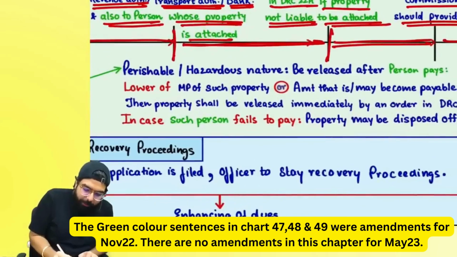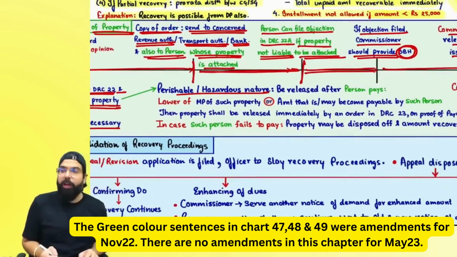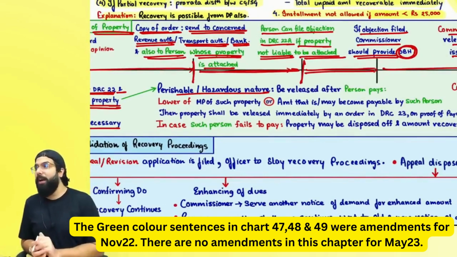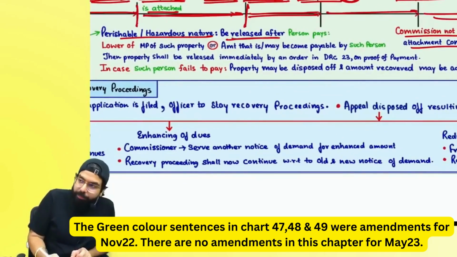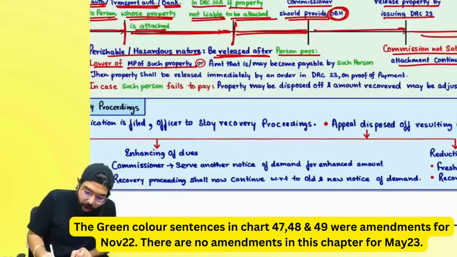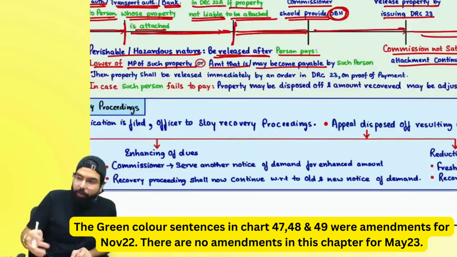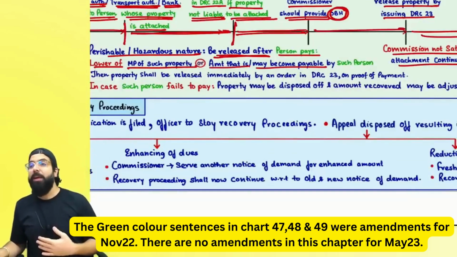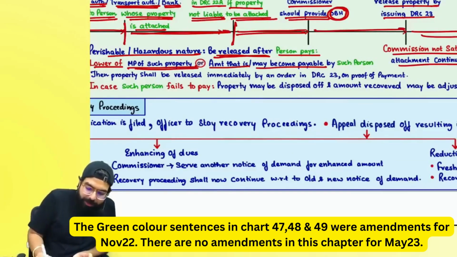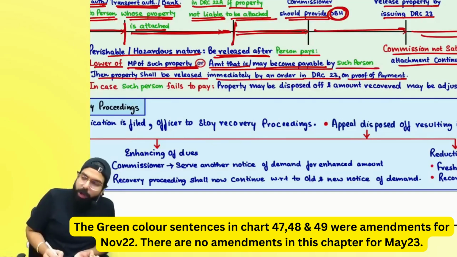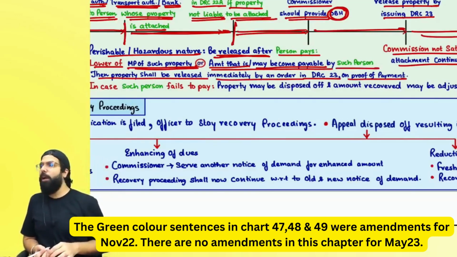Always remember one thing, if perishable or hazardous nature goods property has been attached, if they have gone ahead and attached something which is perishable or hazardous goods, they will go ahead and say we will sell it off. But if you go ahead and pay, it can be released after the person pays lower of the market price or the amount that is or may become due. Why is he going ahead and attaching your property? Because some amount can become due from you. So he will go ahead and tell you, if you go ahead and pay market price of the property or amount that may become due from such person, then property shall be released immediately by issuing DRC 23 on proof of payment that you have gone ahead and made the payment.